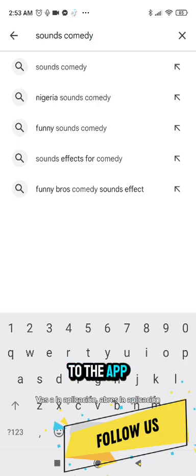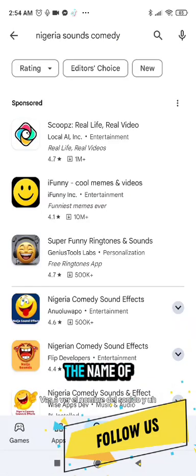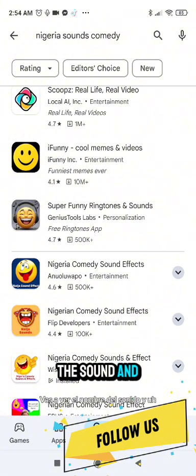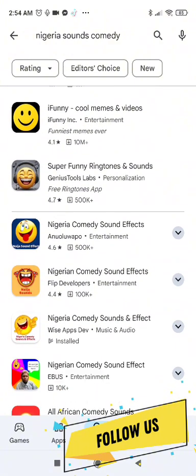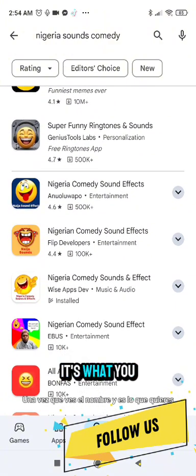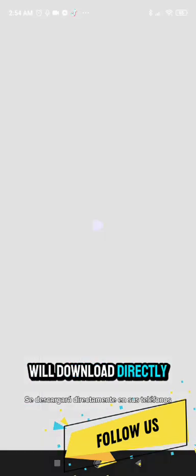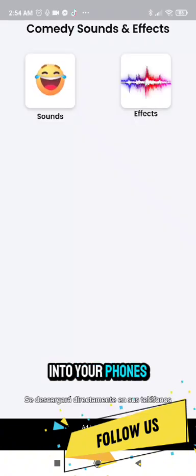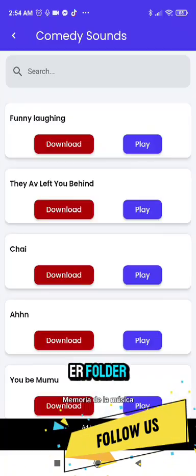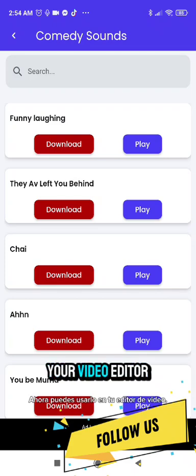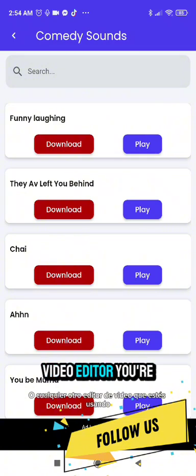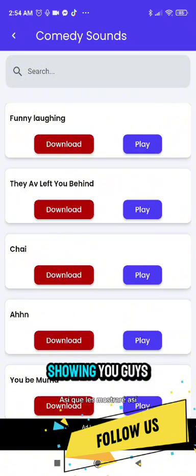You go to the app, you open the app, you're going to see the name of the sound and how to download it. Once you see the name and it's what you want, you play it to confirm. Once you confirm, you click the download button. It will download directly into your phone memory or music folder. Once you download it, you can now use it on your video editor like CapCut or InShot or any other video editor you're using. So I'll be showing you guys like two.